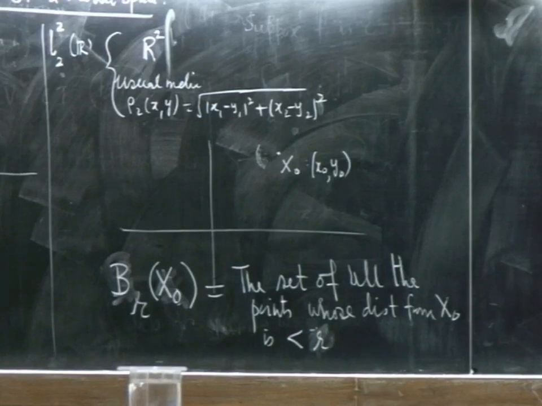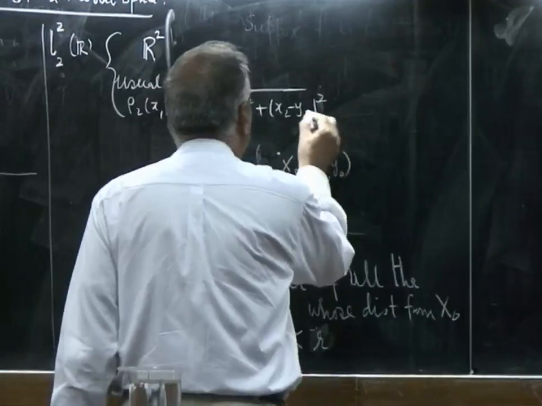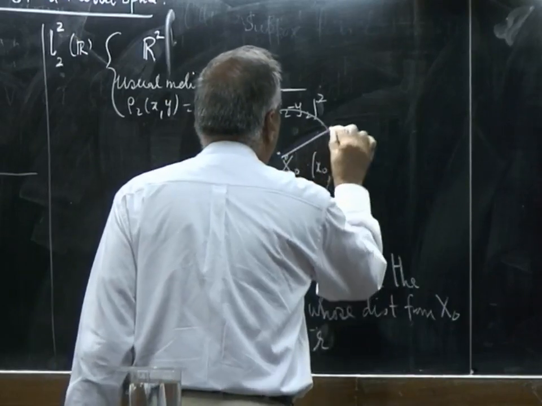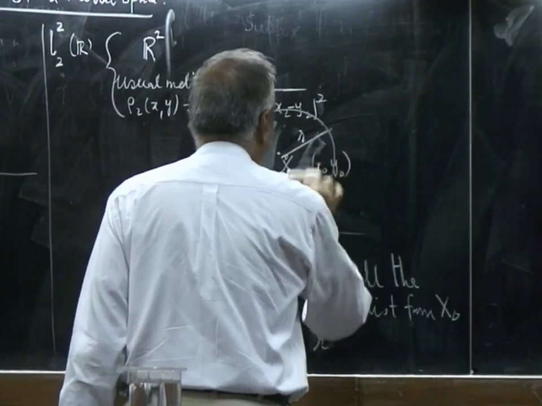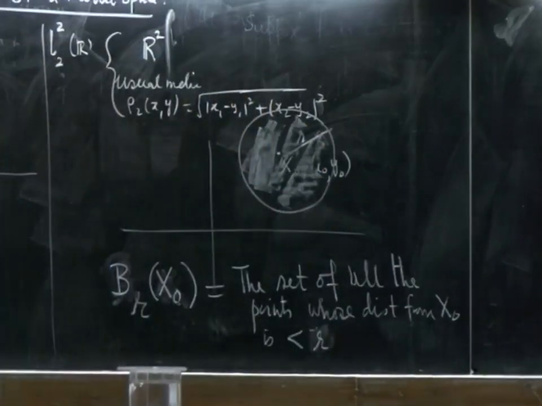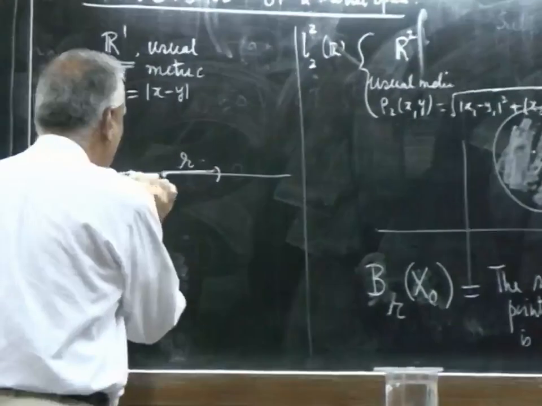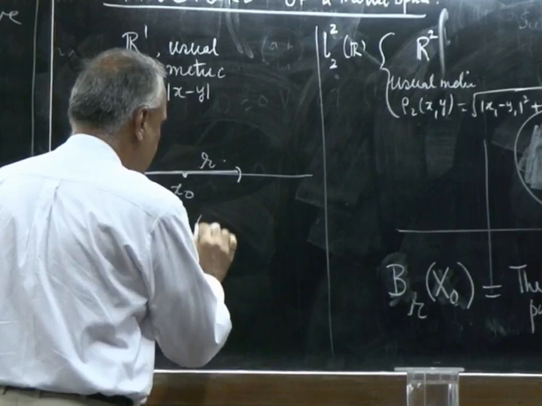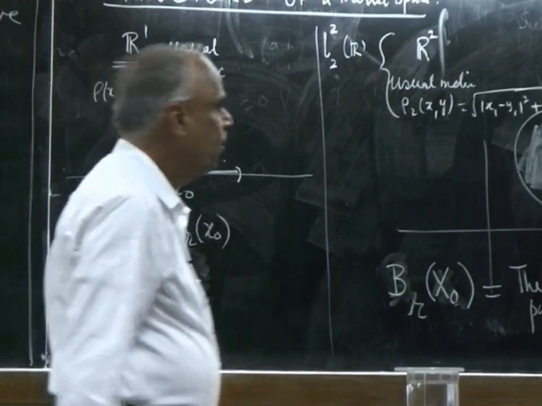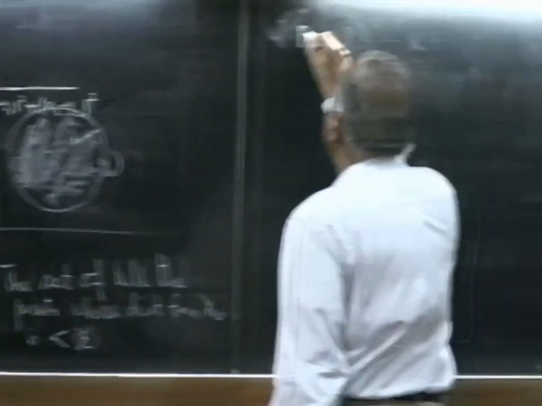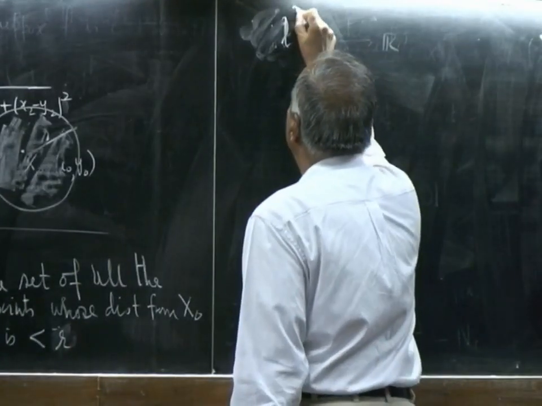So here it means: draw a circle of radius r and look at all these points which are inside that circle. That is what my B r of x naught is. Now what will B r of x naught be in the case of R1? It will be only the interval of radius r. So this open interval is what B r of x naught is. What will it be in 3 dimensions with the usual metric, that is, L2 sub 3 R?